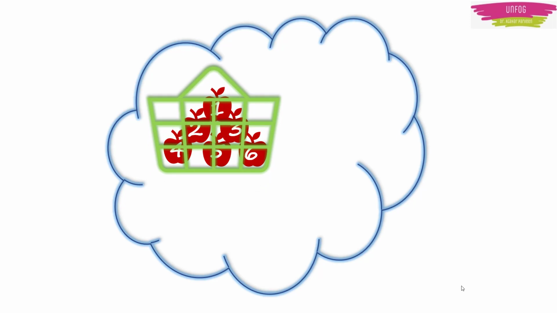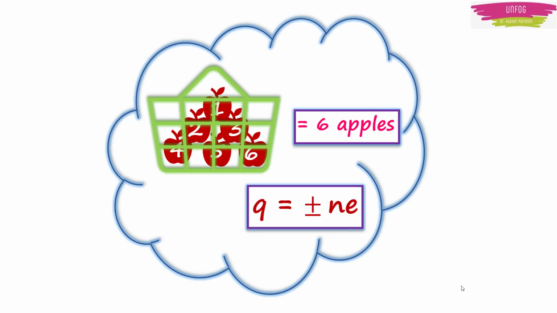So your basket of apples won't contain any half apple, or 1.5 or 2.5 apples and so on. So here you can say that your basket of apples is quantized. It is equal to n apples, where n is an integer and 6 in this case. Now you replace the basket of apples with charge. Then you say that charge Q is equal to plus or minus ne.